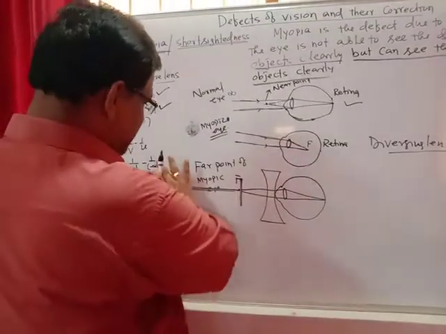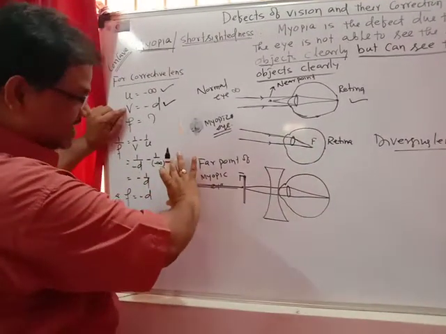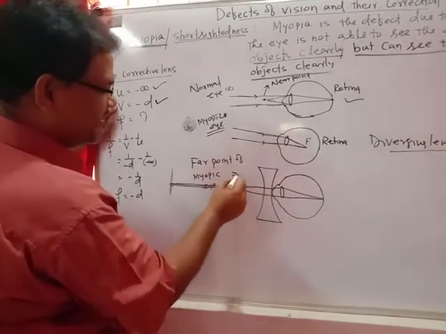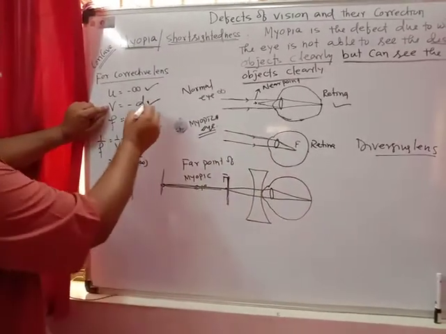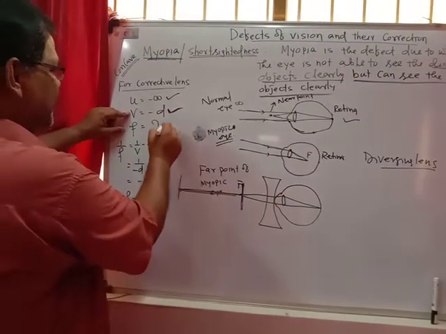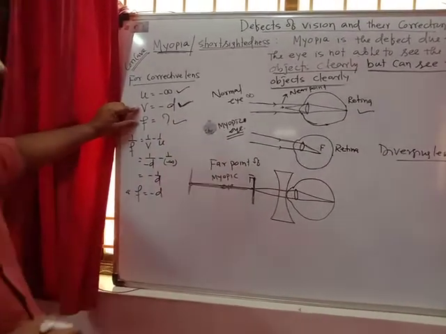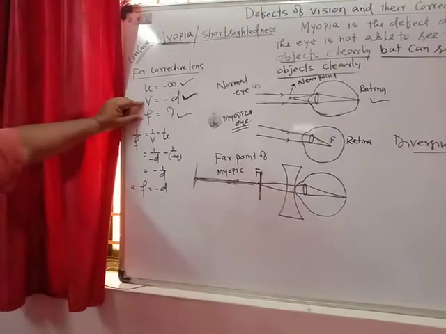The image should be formed at d, because from there onward you can see the object. So v equals minus d, and f is the question. What should be the focal length of the concave lens?